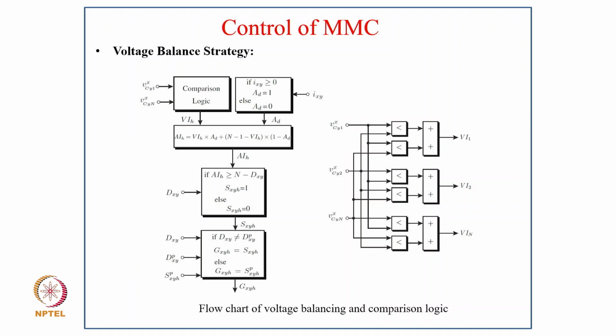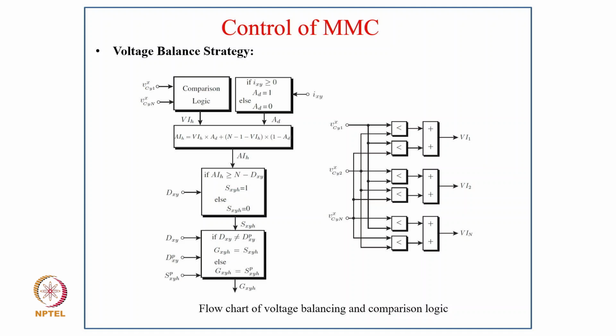Now coming to voltage balancing: the flowchart of voltage balancing and comparison logic. For voltage balancing, we give the voltages VXC1 to VXCN to the comparison logic, and then we get the output VIH, and similarly IXY to decide whether the arm current direction AD is equal to 1 or equal to 0. Then with AD and VIH, we go to the calculation of AIH, that is VIH into AD plus N minus 1 minus VIH into 1 minus AD, which comes out as AIH.